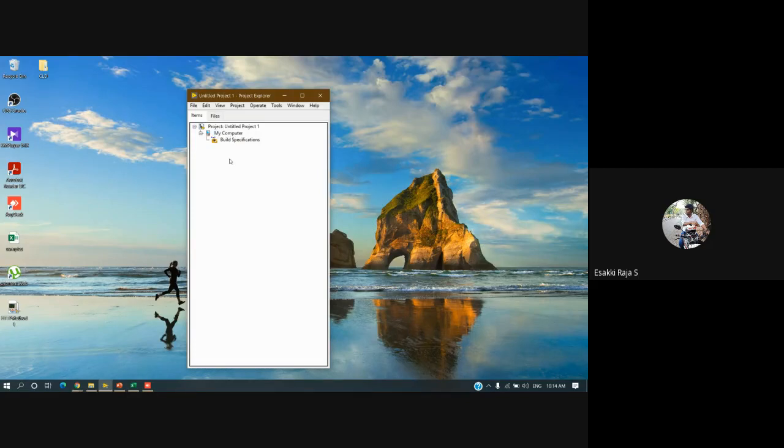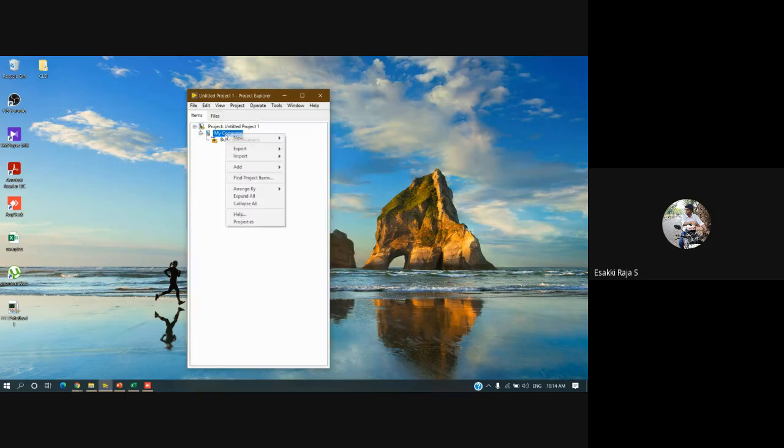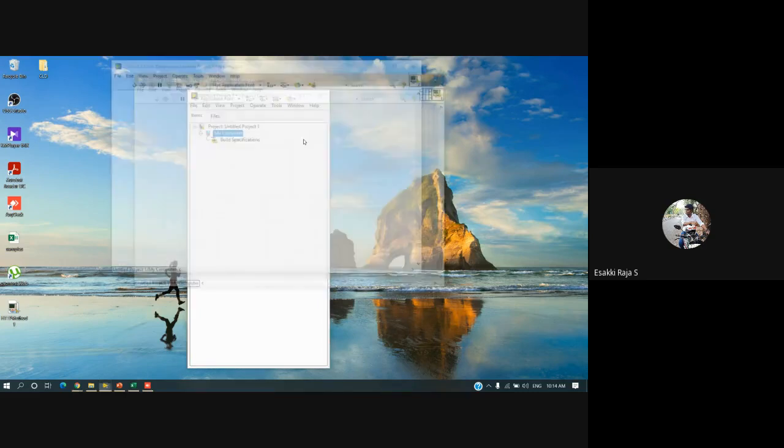Now what we have to do is create a shared variable under this project. To create a shared variable, I'll right click, go to New, and here we'll have an option called Variable. This is the way we create a variable in a project. Before creating the variable, I'm going to create a VI. I'll develop some simple logic.